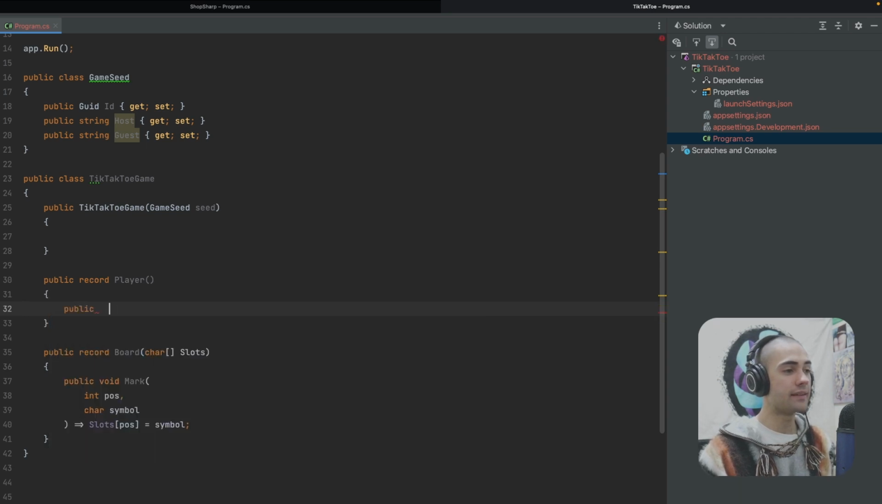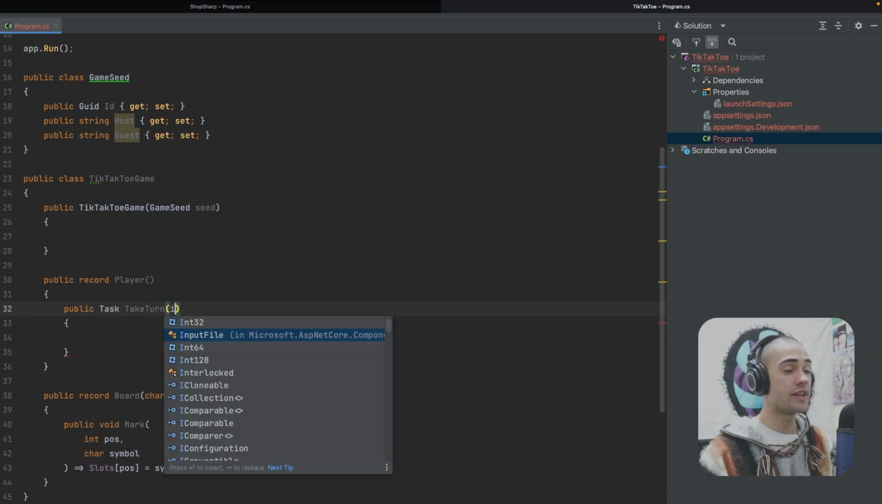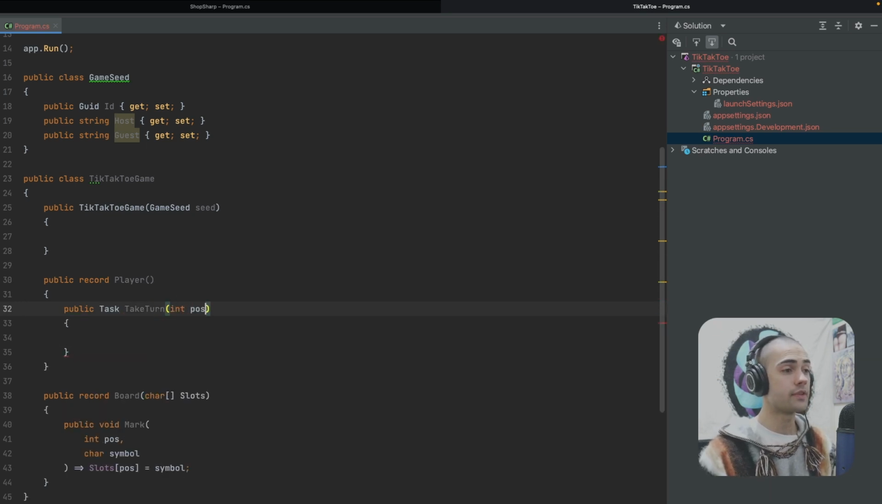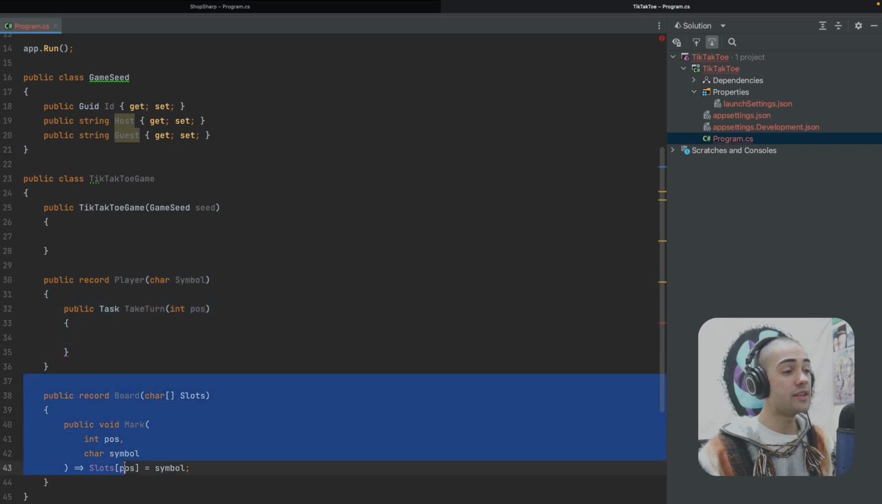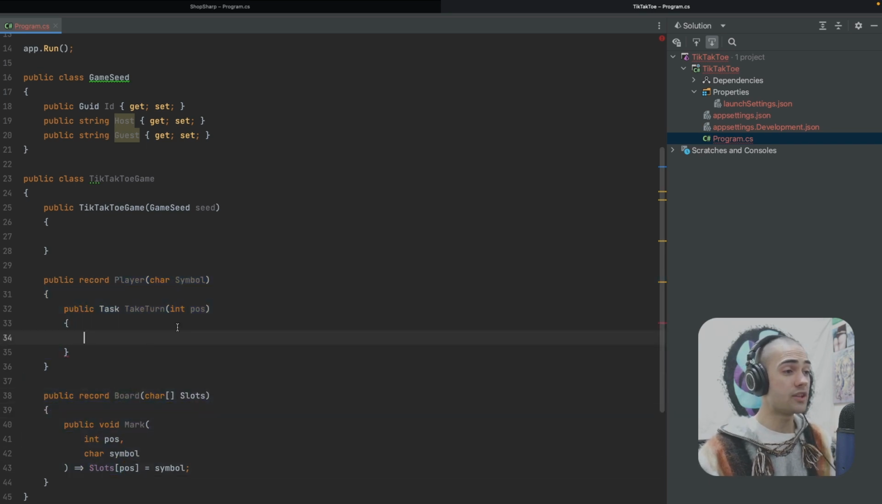So public, this will be a task for now, and we'll call this take turn. We want to force the player to take a turn at a position. So this is going to be the position, and the player itself will contain the information of what kind of symbol the player is playing as. So char symbol. The player will then need to be able to reach the board and try to mark the board with the symbol.